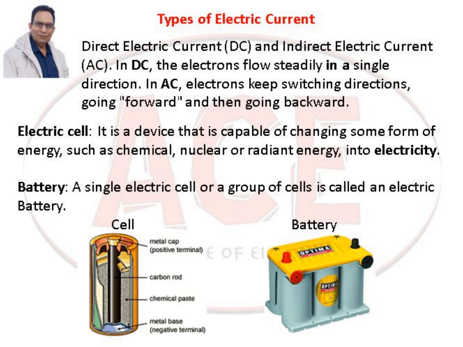Types of electric current. Direct electric current DC and alternating electric current AC. In DC, the electrons flow steadily in a single direction. In AC, electrons keep switching directions, going forward and then going backward.